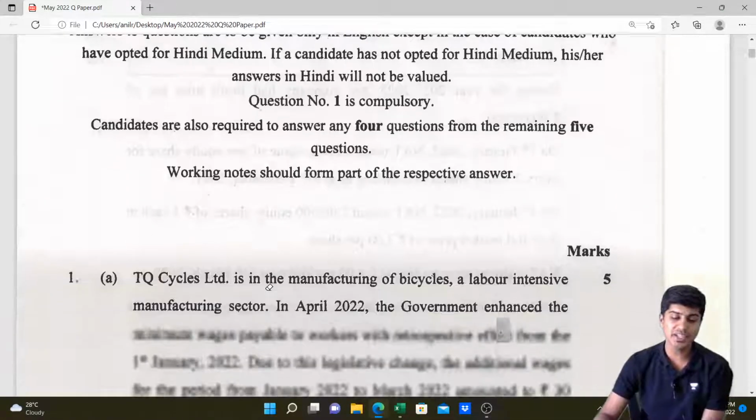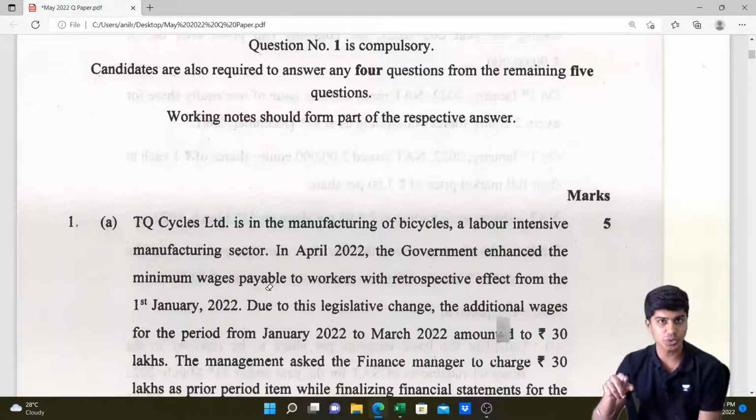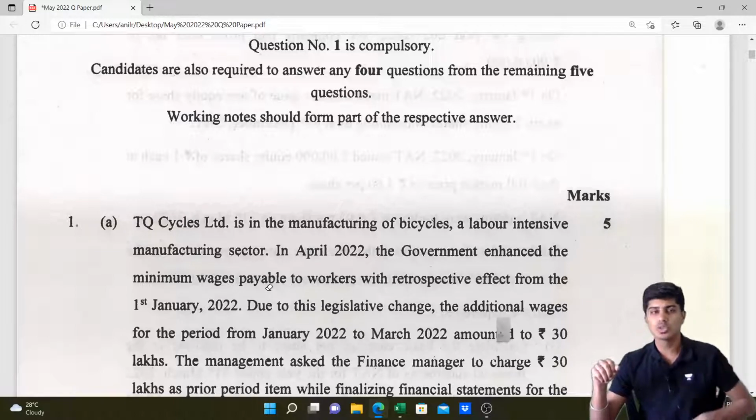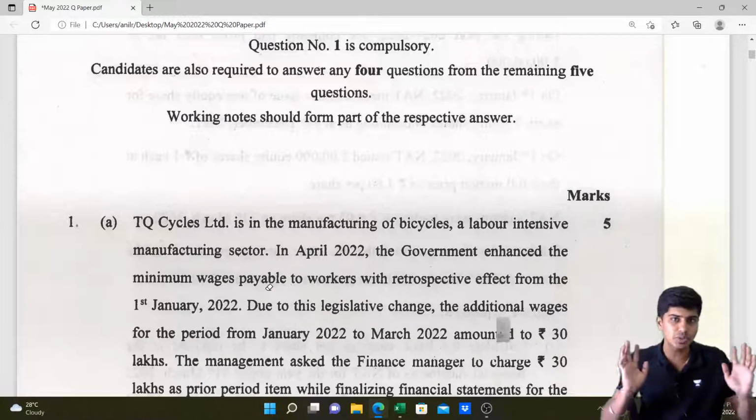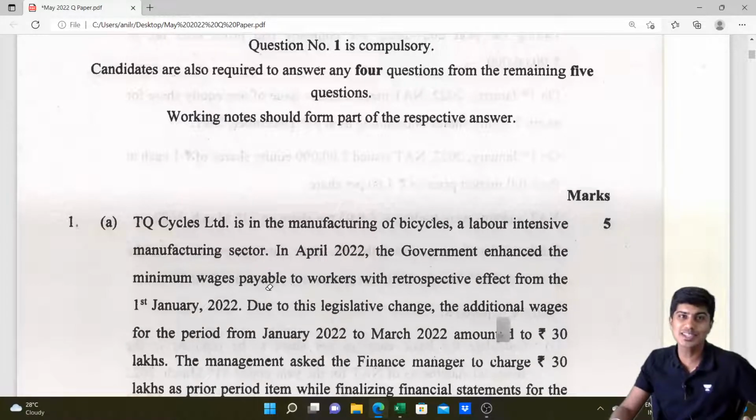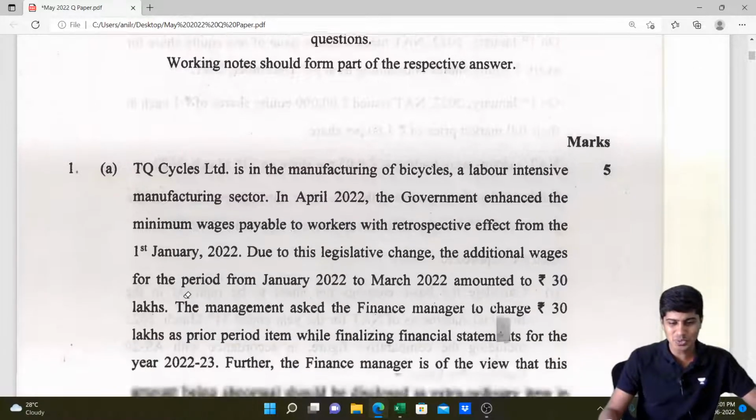As usual, question number 1 is compulsory, and there are 6 questions, 20 marks each, 120 marks. The last question has an internal choice. So the first question is mandatory. Out of the next 5 questions, we need to answer only 4 of them. So 4 20s are 80, and the first question of 20 together comes to 100 maximum possible marks which we can score. So let's start with the first one.